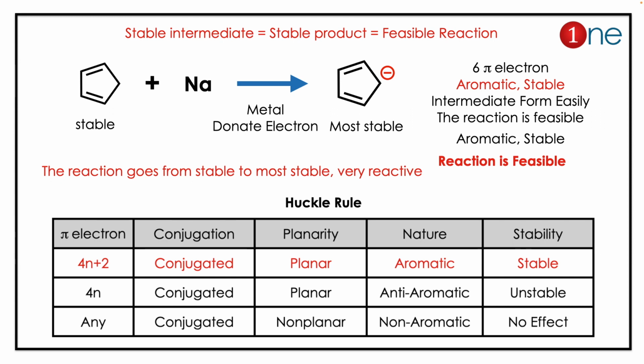Here the sodium metal is an electron donor because metals are electron rich. So the more stable the intermediate, the more stable the product, and the higher the feasibility of the reaction. So the reaction is highly possible. The concept we outlined here is that aromaticity always stabilizes the anion or cation, which increases the feasibility of the reaction.